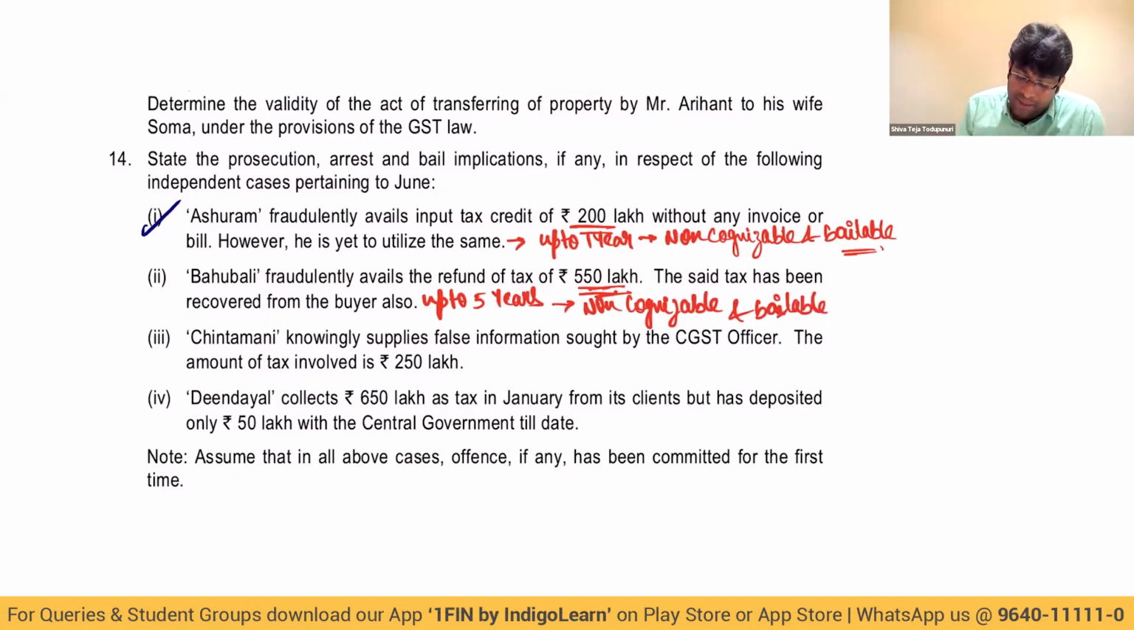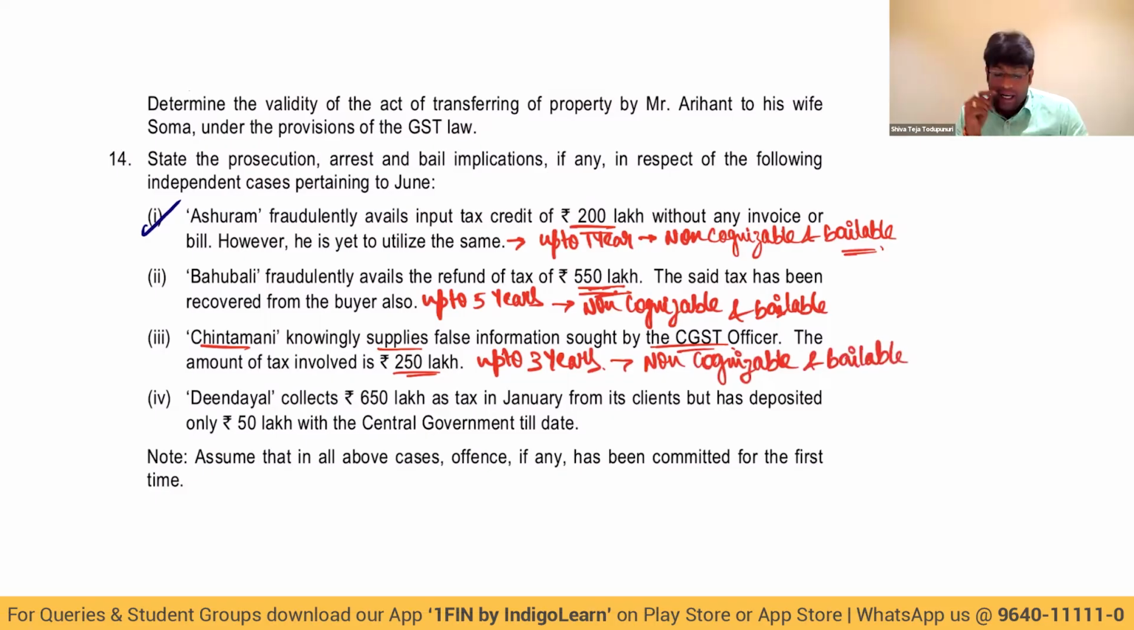Then, Chintamani knowingly supplies false information sought by the GST officer and the amount involved is 250 lakhs. Then it becomes, my dear friends, up to 3 years, because it is more than 200 but does not exceed 500. And this is also non-cognizable and bailable. Last one.